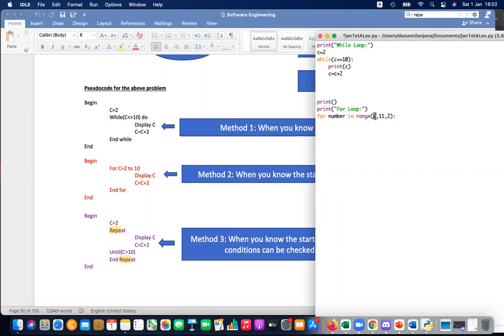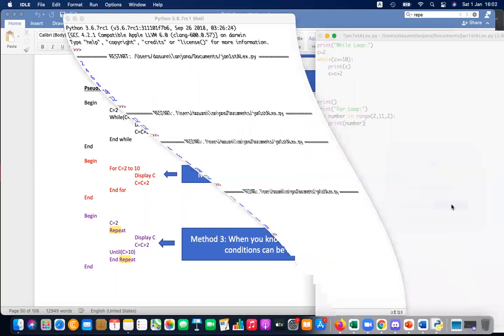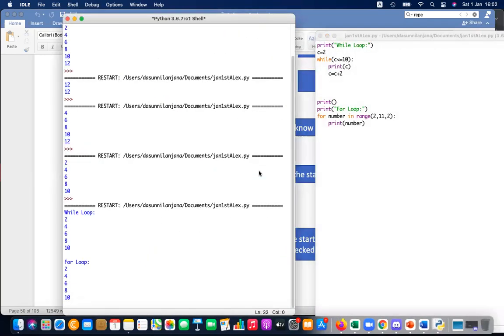You start from 2. When you reach 11, you stop. Step 2 by 2. Then you can say print the number. See, this is very easy. When you execute this, it's printing the for loop 2 to 10. Very easy. That is the second method.